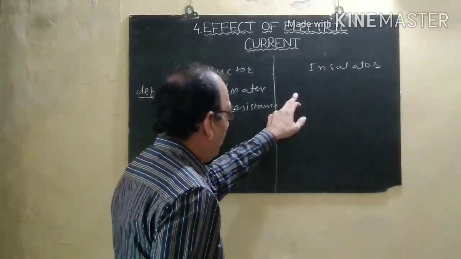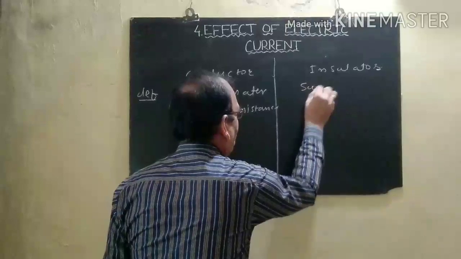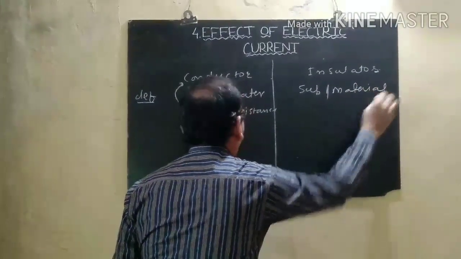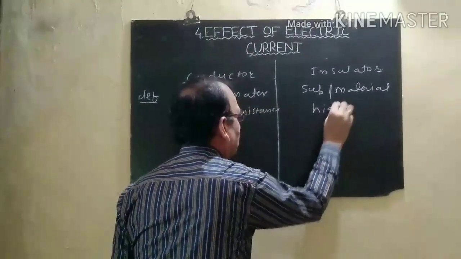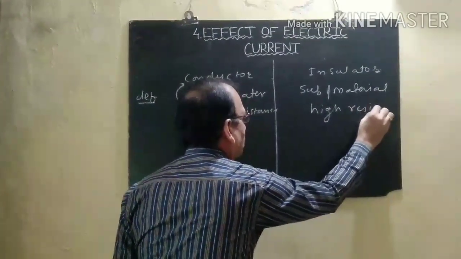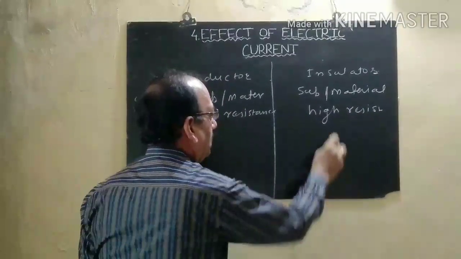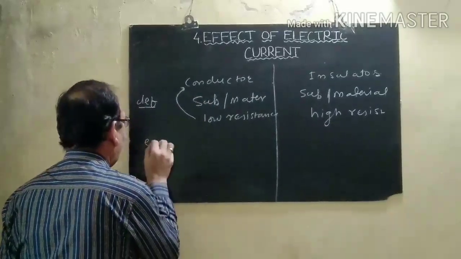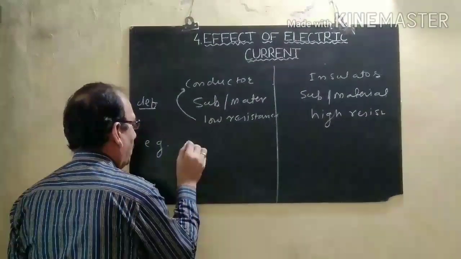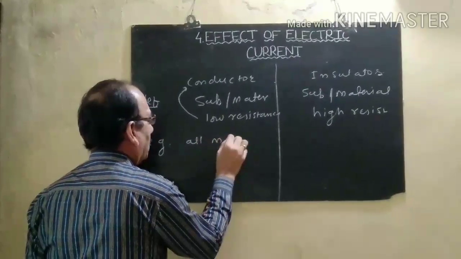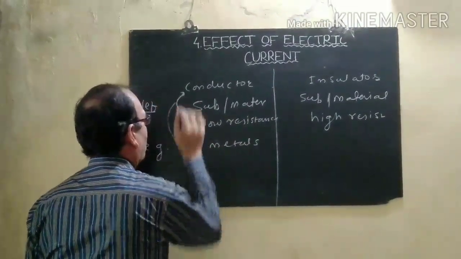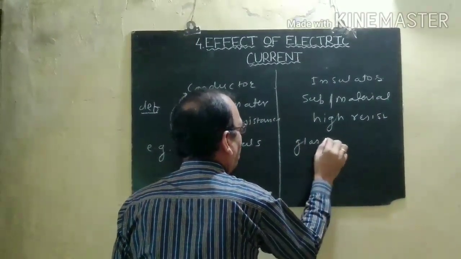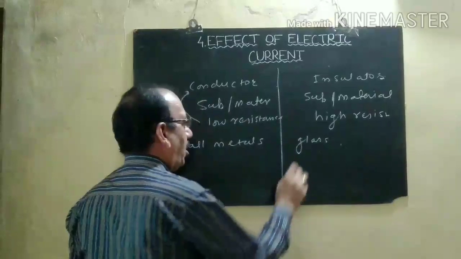We can also define an insulator: the substance or material which has very high resistance is called an insulator. Examples of conductors are all metals, which are good conductors of electricity, and glass, rubber, wood are all insulators.